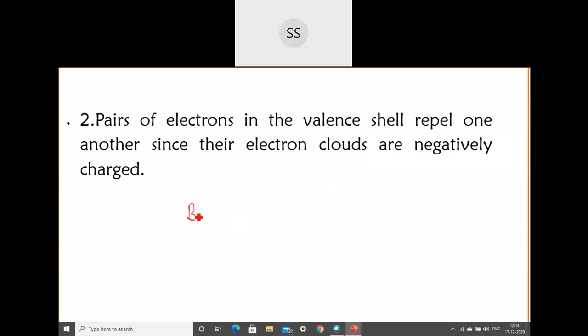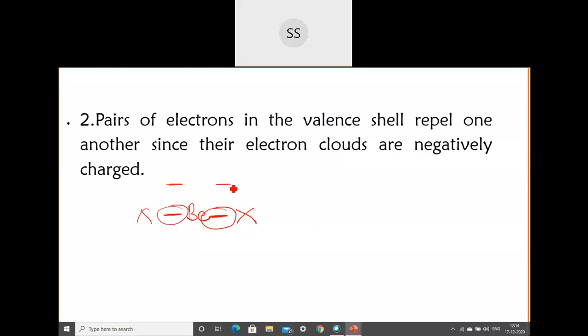For example, let me take beryllium. Two bonds are there. One bond is over here, and one bond can be formed on this side, because it has 2 electrons. So what happens is, these pairs of electrons, when they are linking with any negative atom, I will label it as X. The electrons present in this valence shell are negatively charged.